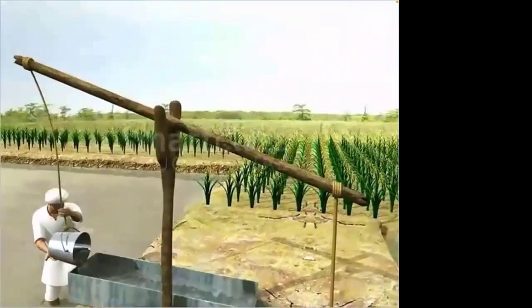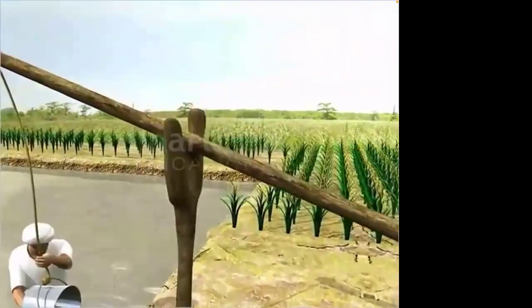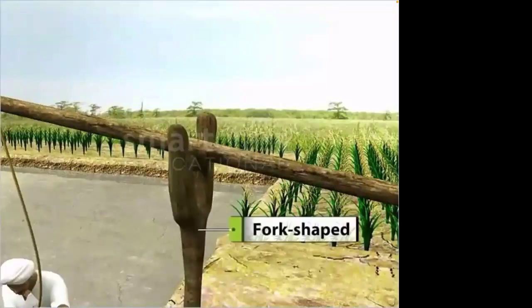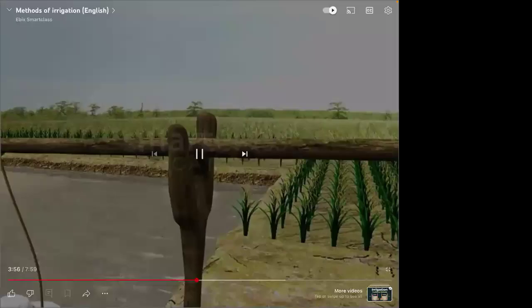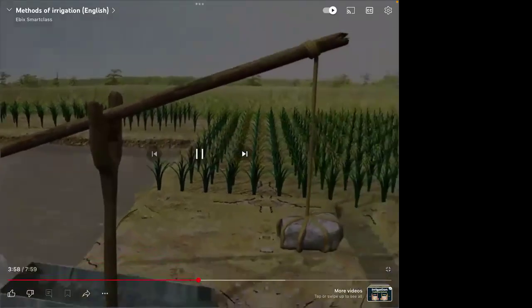In the Hickley system of irrigation, water is drawn from a water source with the help of a log of wood placed on a fork-shaped tree for support. So here in this system, what is there? A wood log will be there, and through that the person will be taking the water. It's like a seesaw.